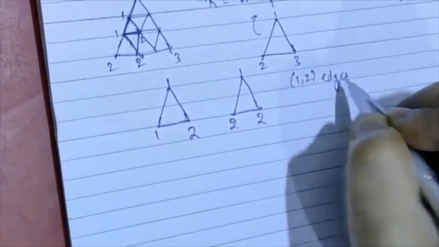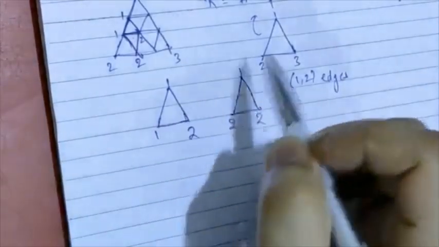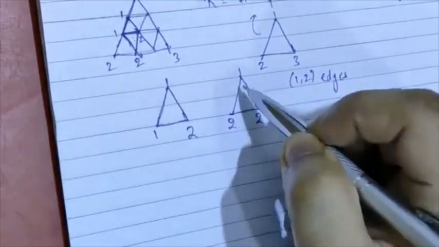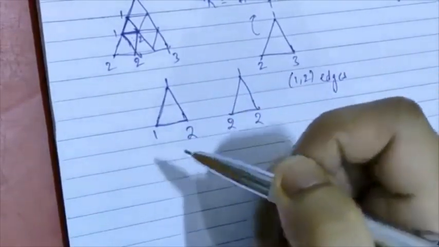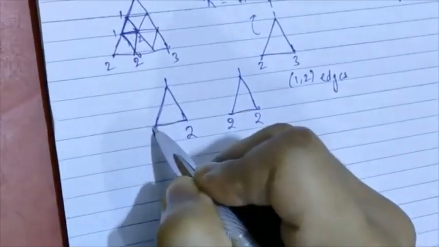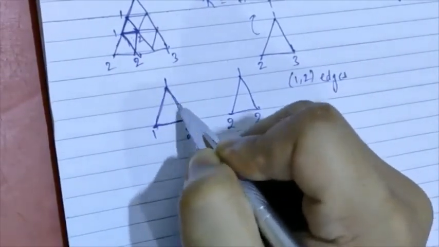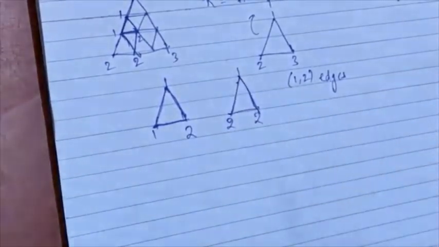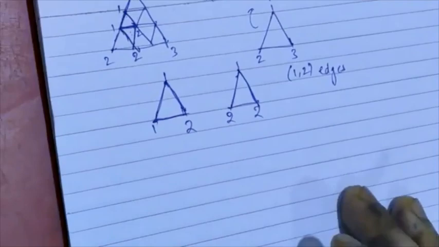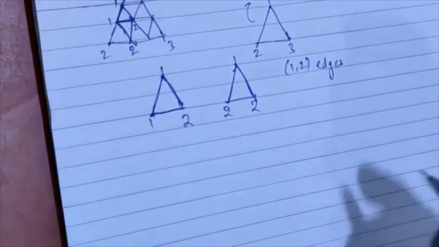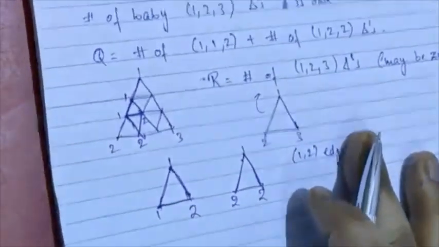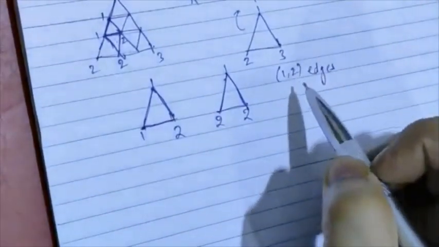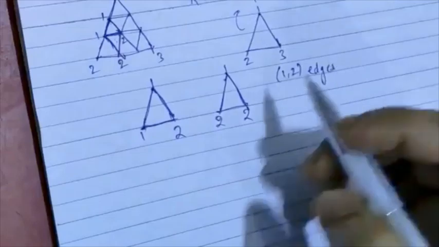Right, we are going to count the number of 1, 2 edges. So each of these 1, 1, 2 or 1, 2, 2 triangles produce exactly two 1, 2 edges. So here's a 1, 2 edge for a 1, 1, 2 triangle, here's another, and similarly for the 1, 2, 2 triangle there are two of these. Right, next, so if there are Q number of 1, 1, 2 plus 1, 2, 2 triangles that we have mentioned, then the total number of 1, 2 edges coming from Q is precisely twice Q.